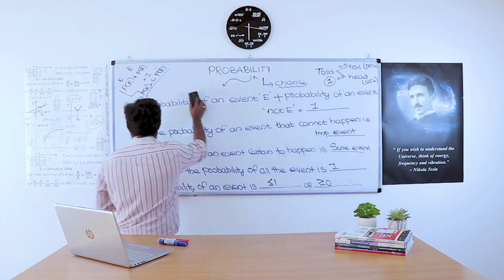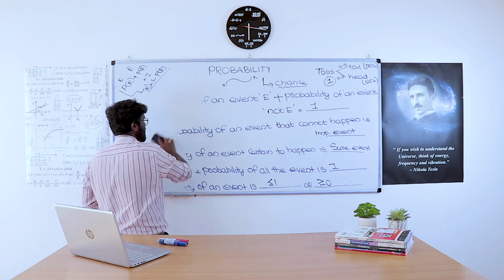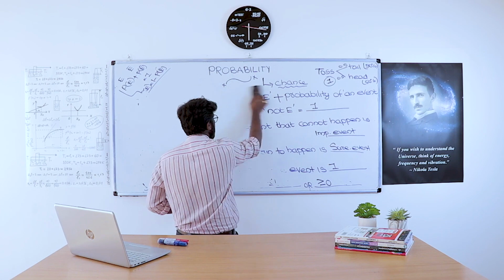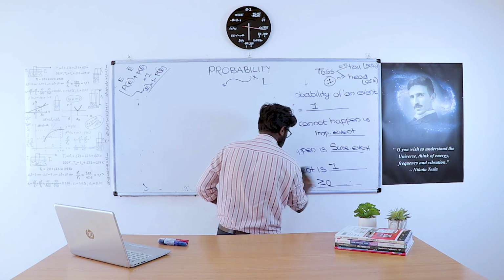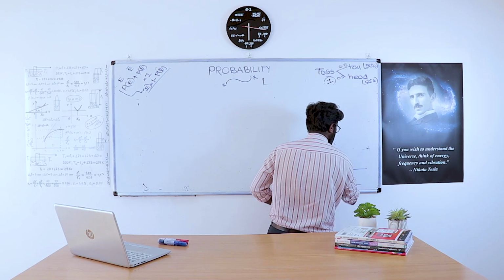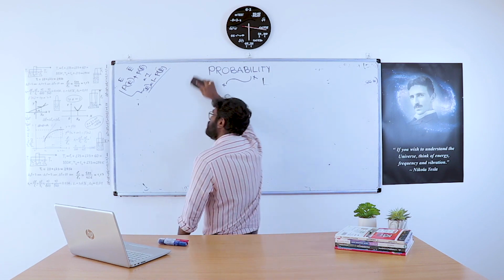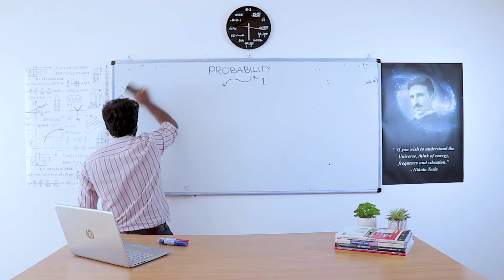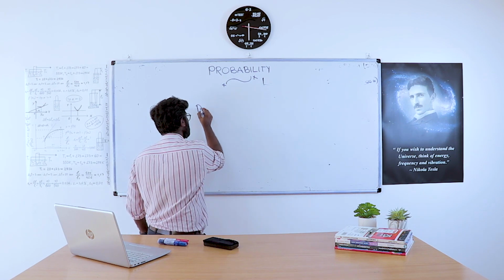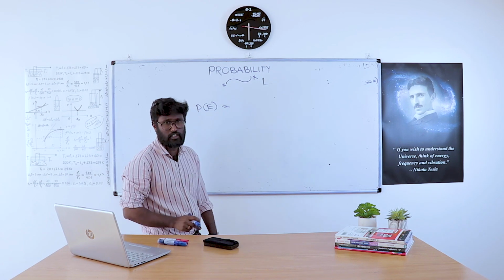So how will you measure probability, or how will you find the equation of probability? If an event should happen, what is the probability? I will just show the equation, and the problems we will discuss later. Right now, the probability equation is such that probability is denoted by P of E, or P of S, like that. This is P of E, probability of E.